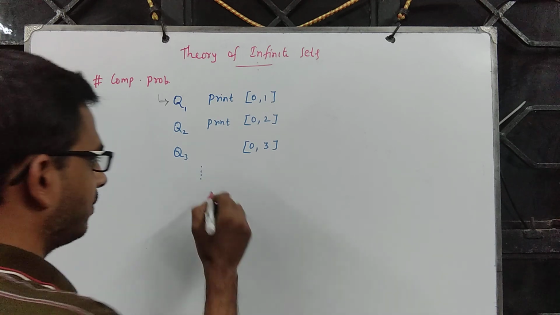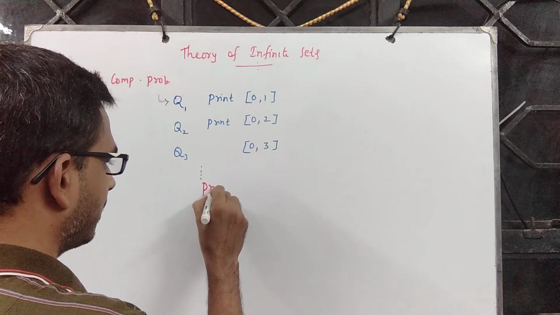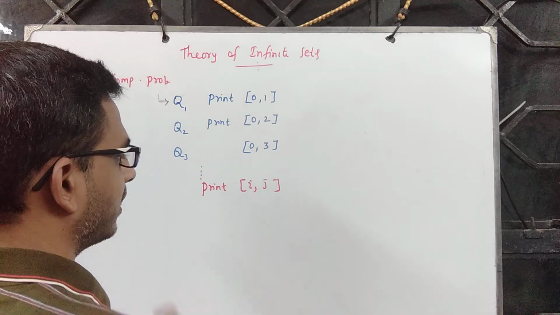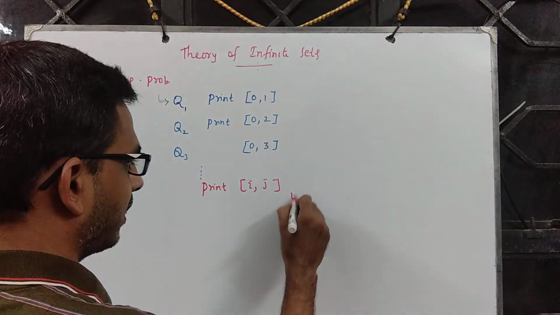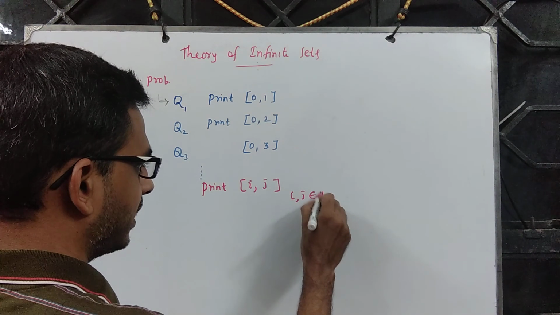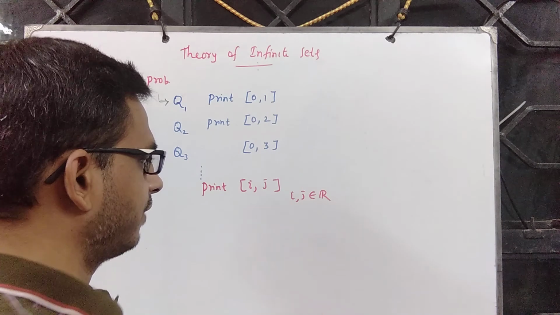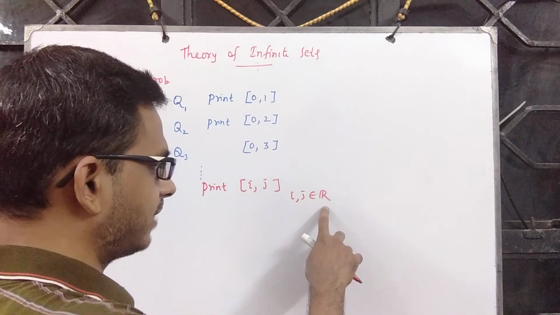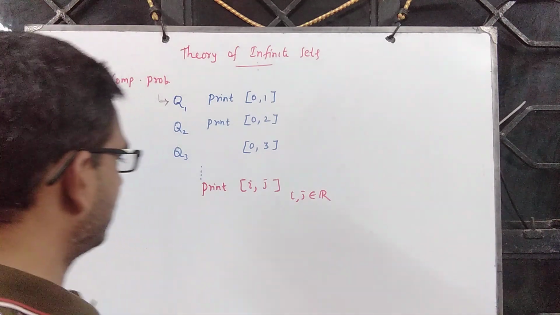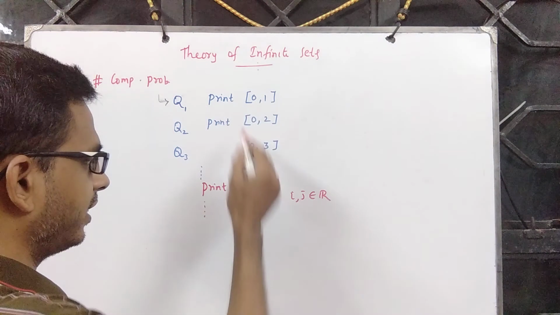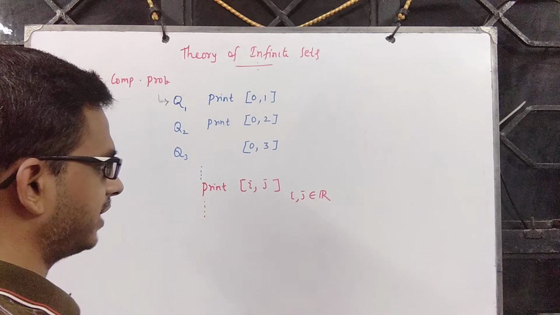So now one can ask: print the closed interval [i, j], where i, j belong to R. You ask for all possible i, j. Where do i, j come from? i, j come from R. So now you see how many different questions are possible.